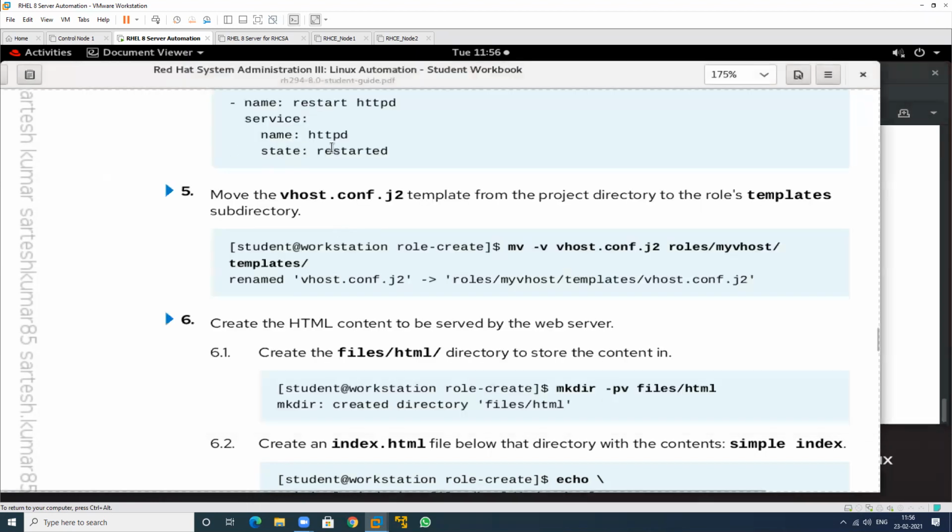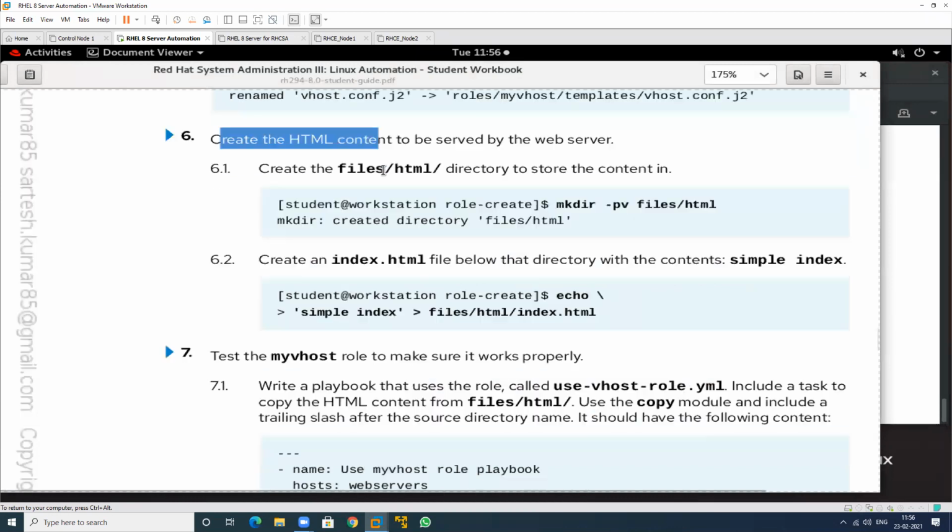Then this is the last one. Create an HTML web page. In which location? In the file section, in file folders. This is the directory where you should retain it. So just create a folder again in this.